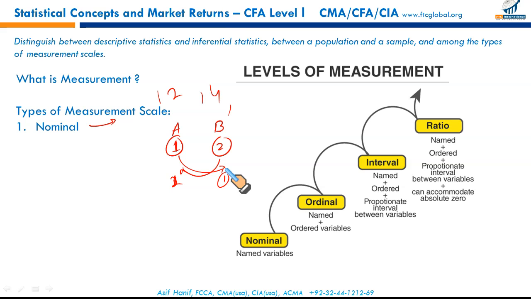So the numbers only differentiate between objects A and B. Order doesn't matter. They are just named variables. 1 represents A, 2 represents B, or vice versa. So this is called a nominal scale. Just named variables without any order, without any specific interval. This is a very basic type of measurement.